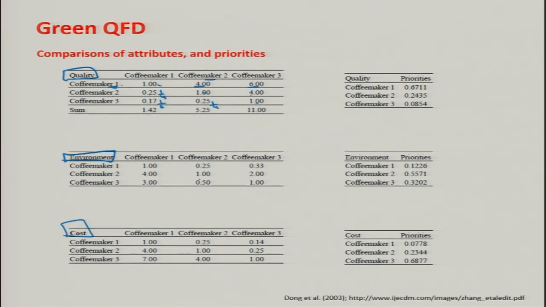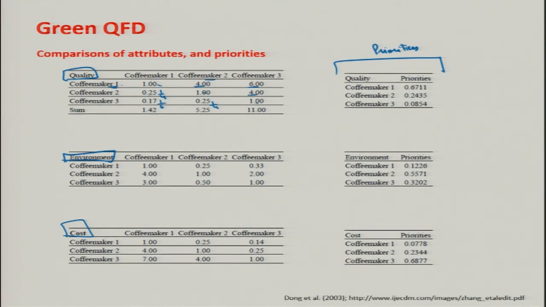Okay. So these give us these quality priorities. In quality priorities, we can see coffee maker 2 is moderately to strongly preferred to coffee maker 3, again 4.